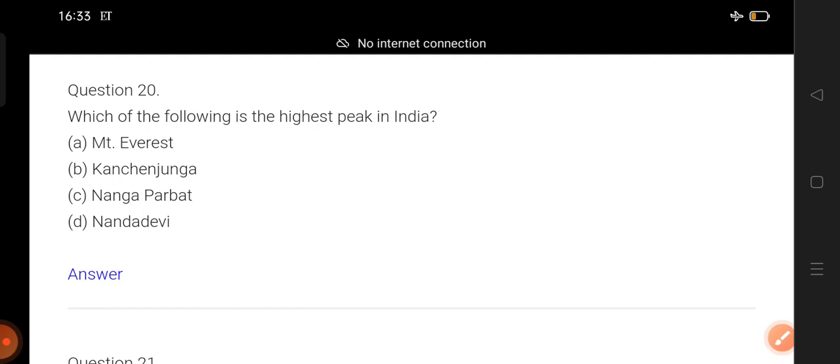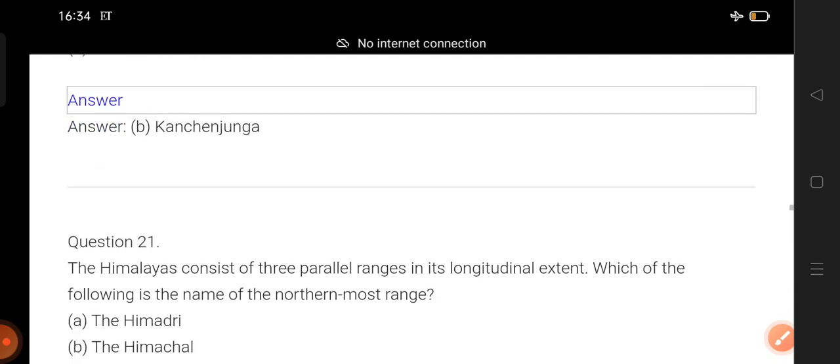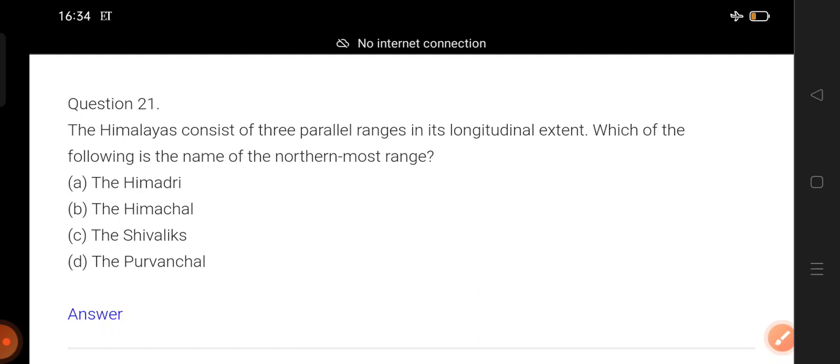Now question number 20. Which of the following is the highest peak in India? Perhaps you also know this answer too. So 1, 2, 3. Counting already began. Disclose the answer. Kanchenjunga. Okay, good.